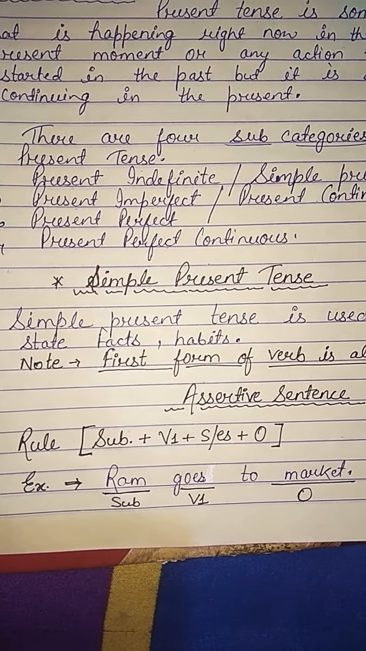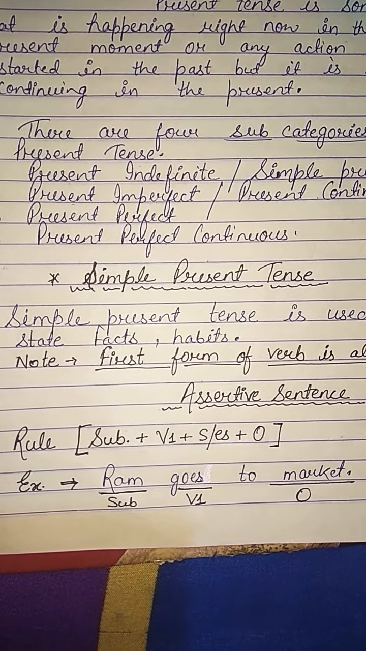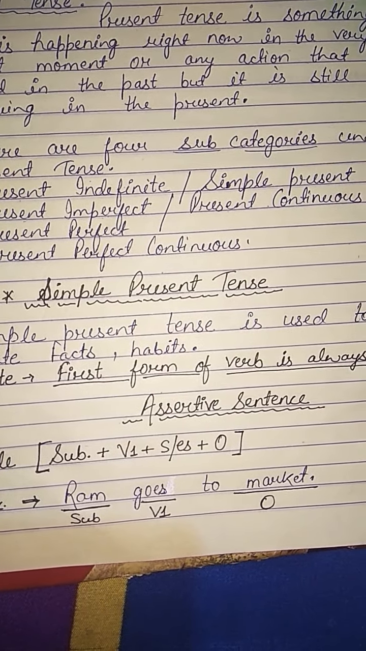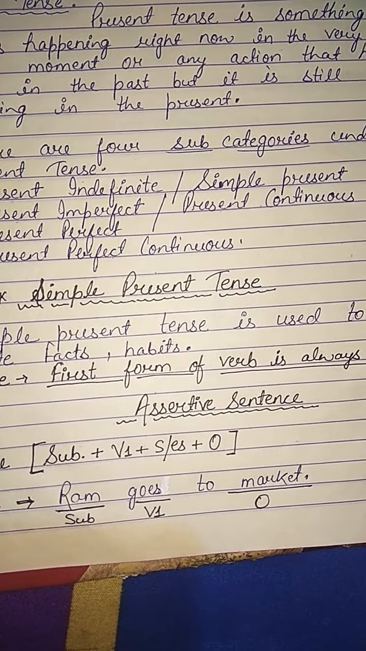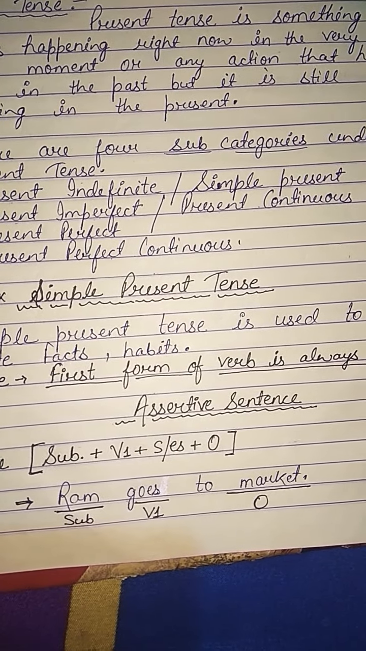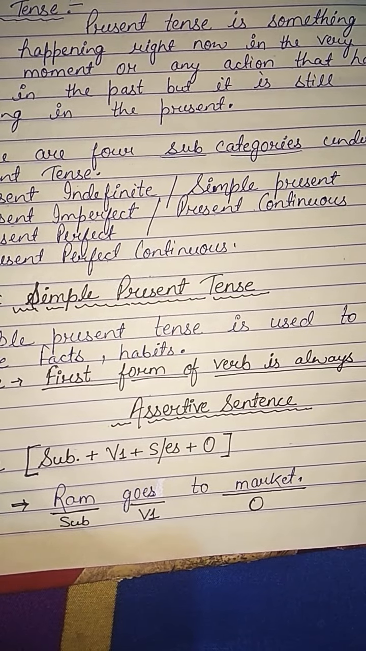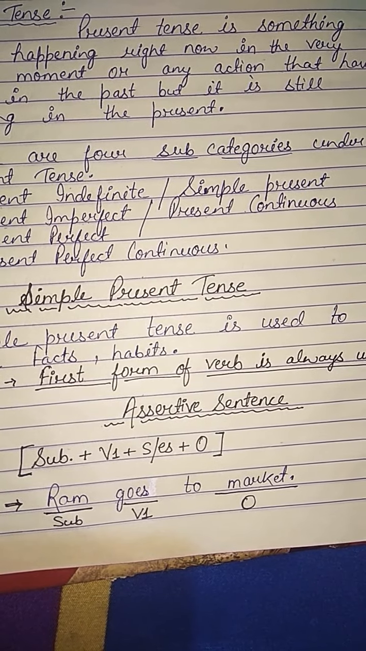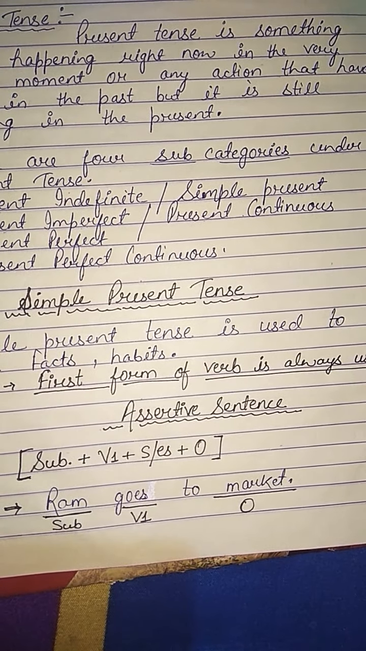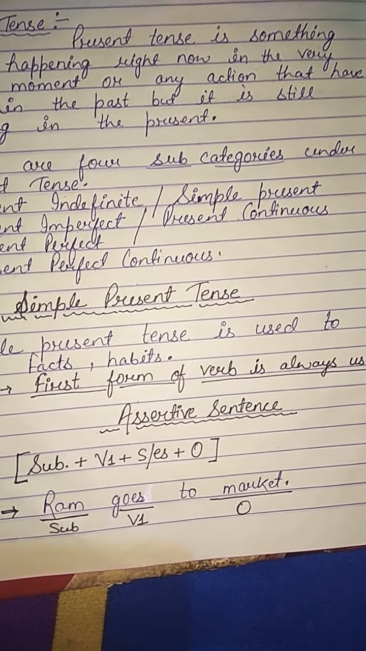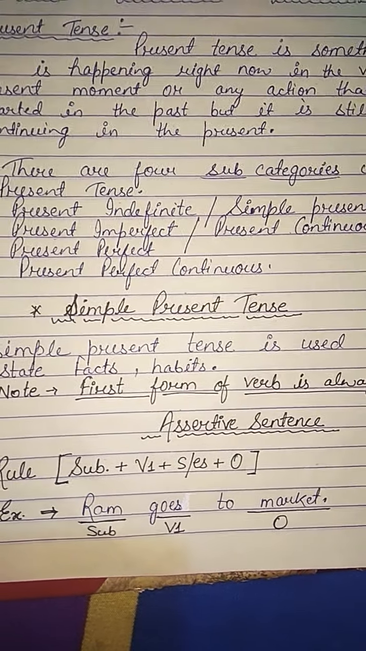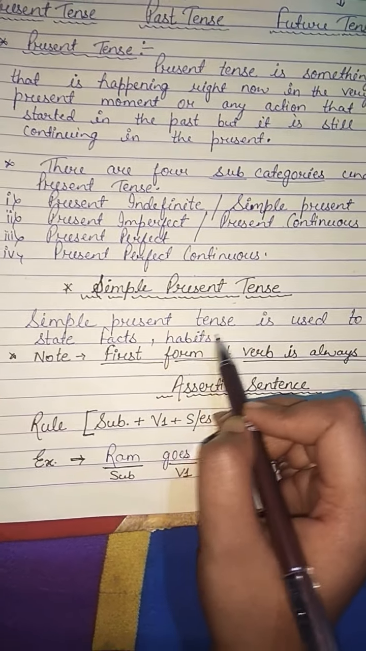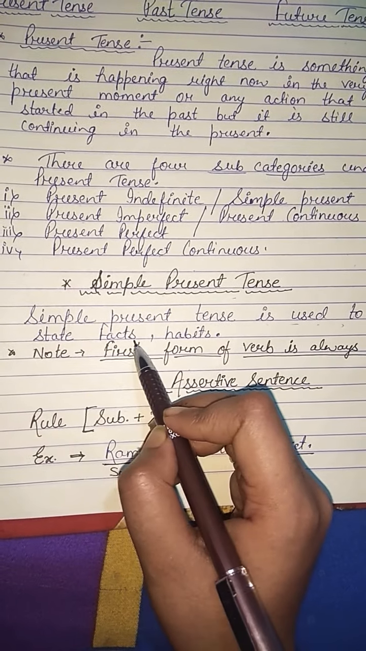First of all, we will understand simple present tense. Now students, be very careful about one thing: we are not going to extend anything. We are going to learn very easily. I will give you formulas like in maths for these tenses, and that's how we are going to roll. So just understand how and when simple present tense is used. Simple present tense is used to state facts and habits.